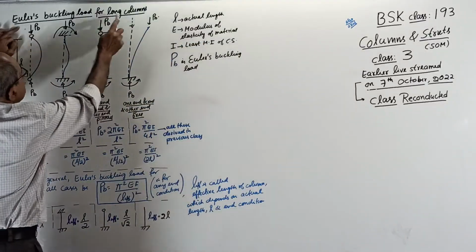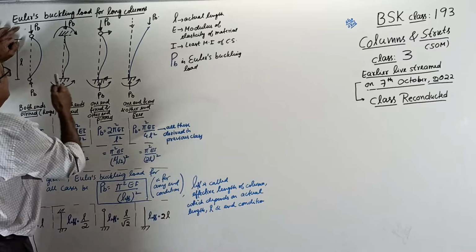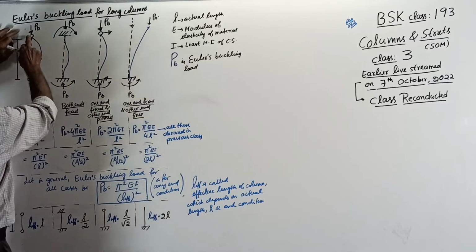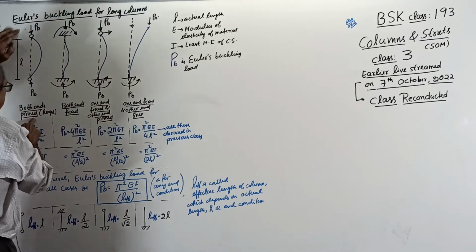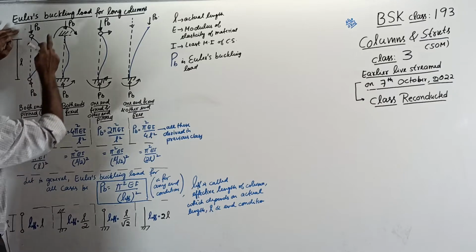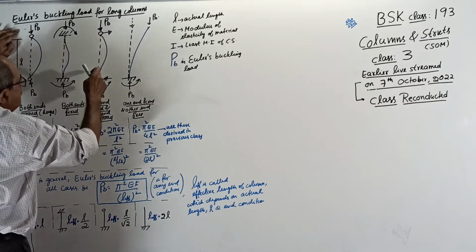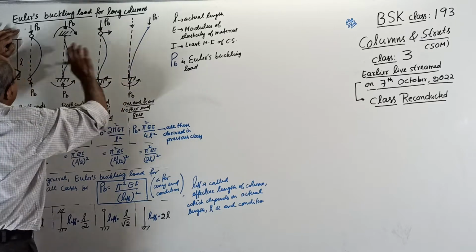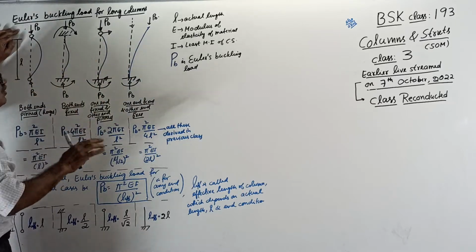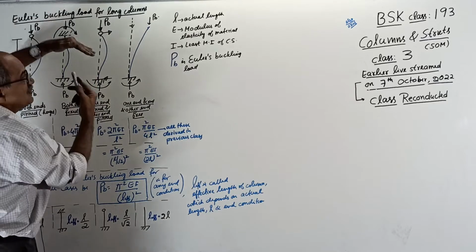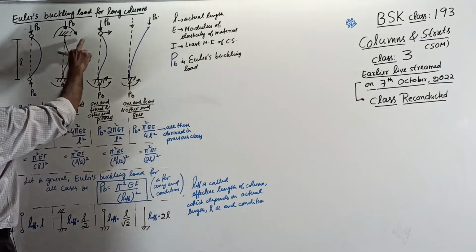Euler's buckling load for long columns. See here, both ends pinned or hinged. Pin and hinge both mean the same. Both ends fixed. One pin, one hinge, or one pin, one fixed, one free. Blue color is the elastic curve. PB is the buckling load. That is compression for the column. Some other reaction will come.